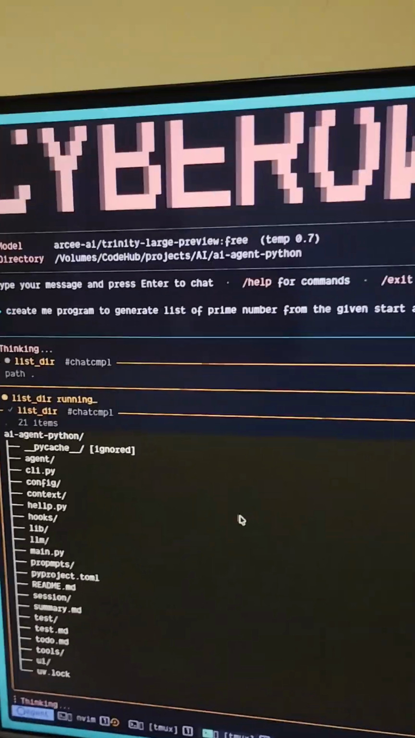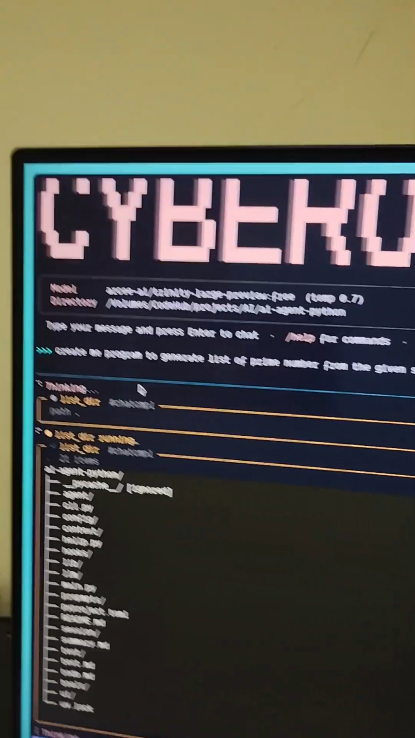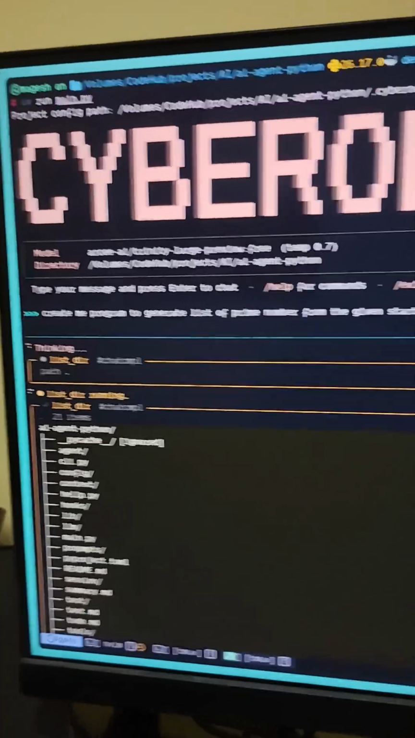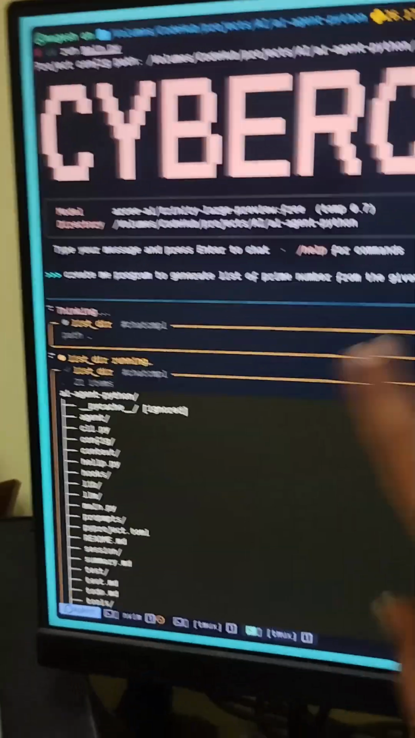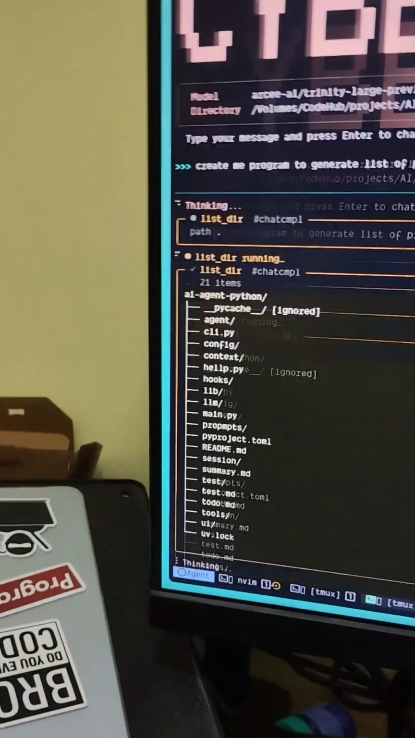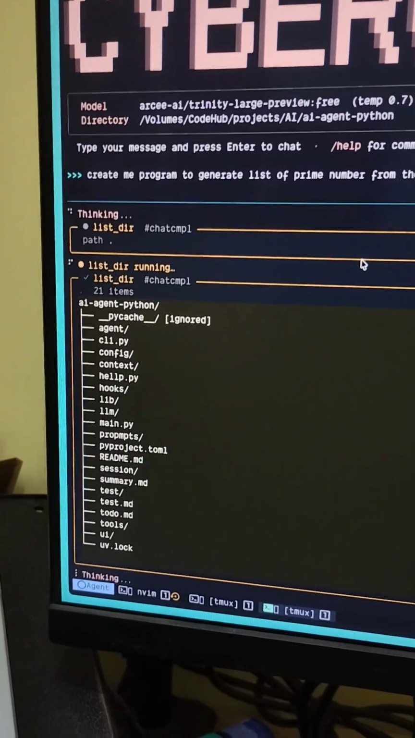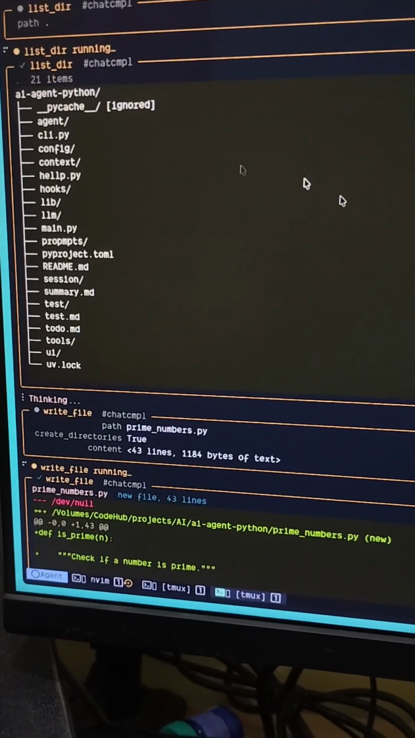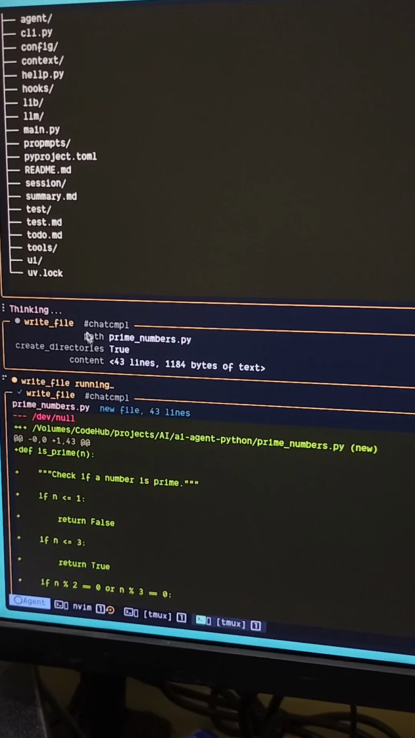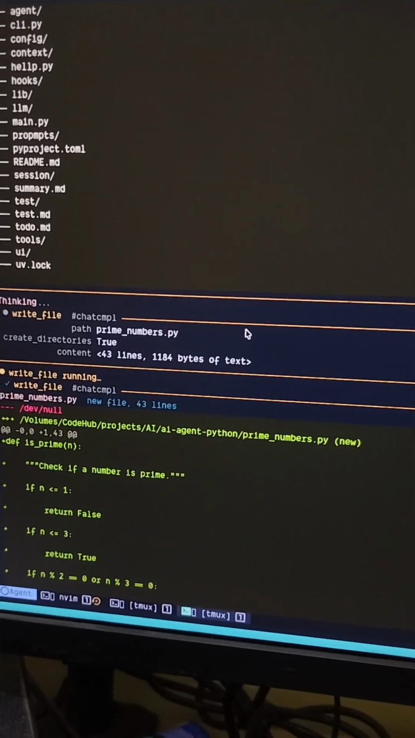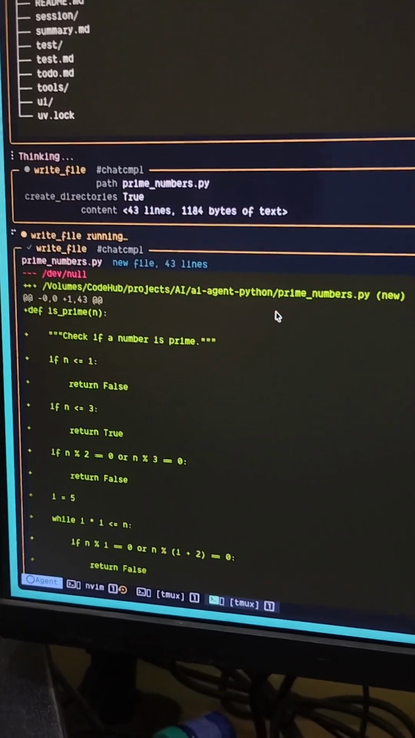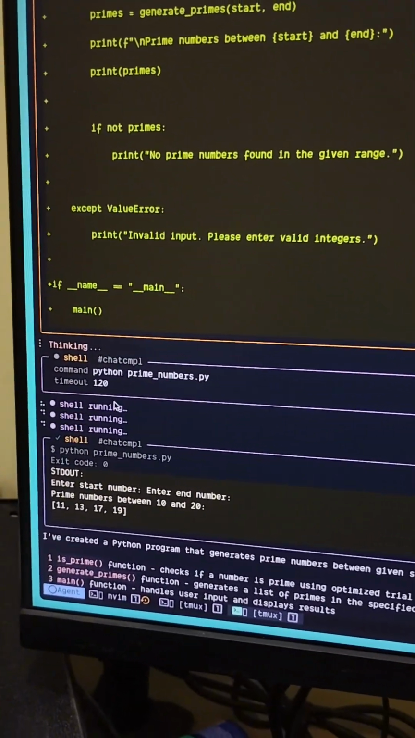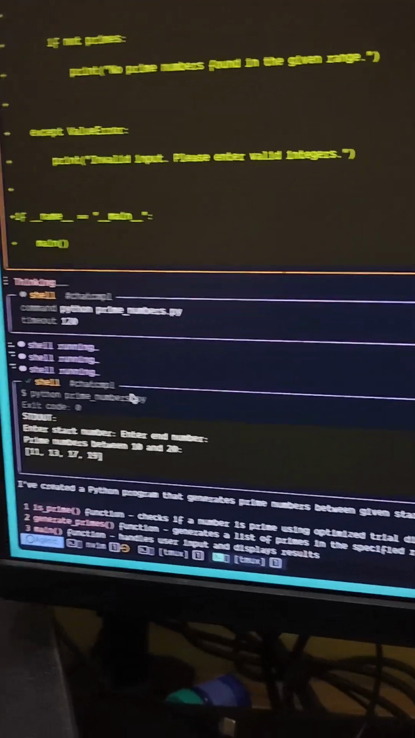If I want to show a little demo, I ask my agent to write a program to generate prime numbers from a given starting and ending point. The moment I gave it the goal, it started working on it. See, it started to list the directory and find whether the file exists. Right now it doesn't exist, so it started to create a new file called prime_numbers.py, and it started to write the code, and it asked me to enter certain inputs. I entered a value, and now everything's fine.